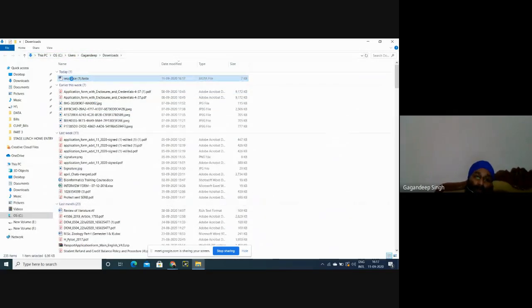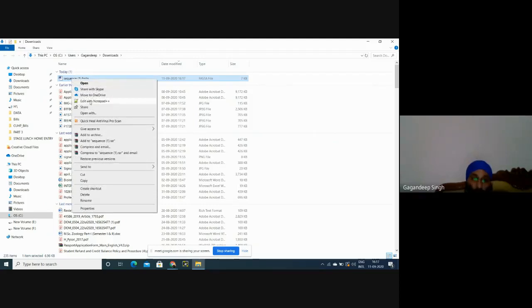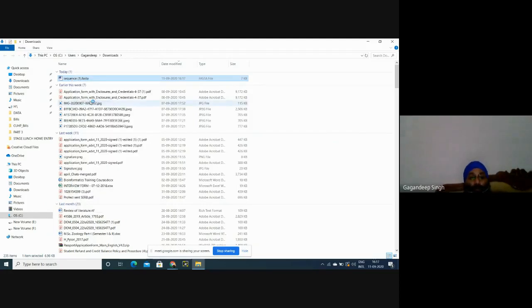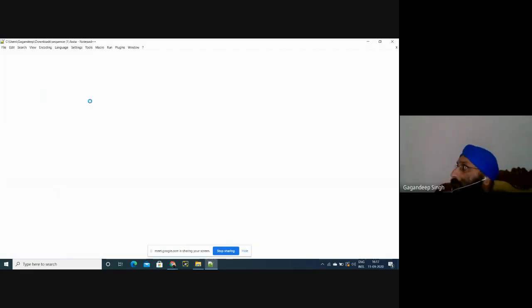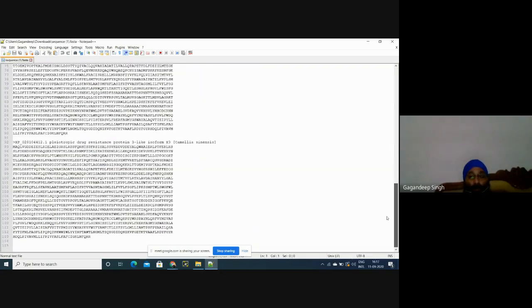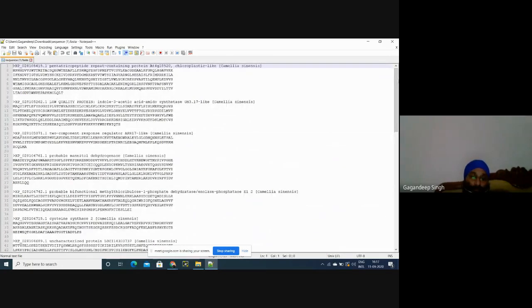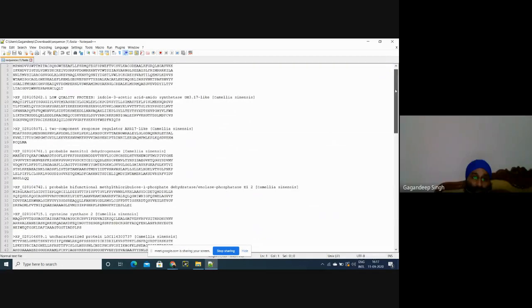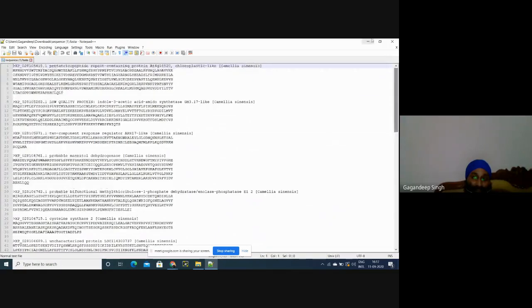Then I'll open these sequences by using edit with Notepad++ only, because if you use Notepad, maybe you will not be able to examine these sequences. See, in a very small time we have downloaded so many sequences. Is this okay? Yes, sir.